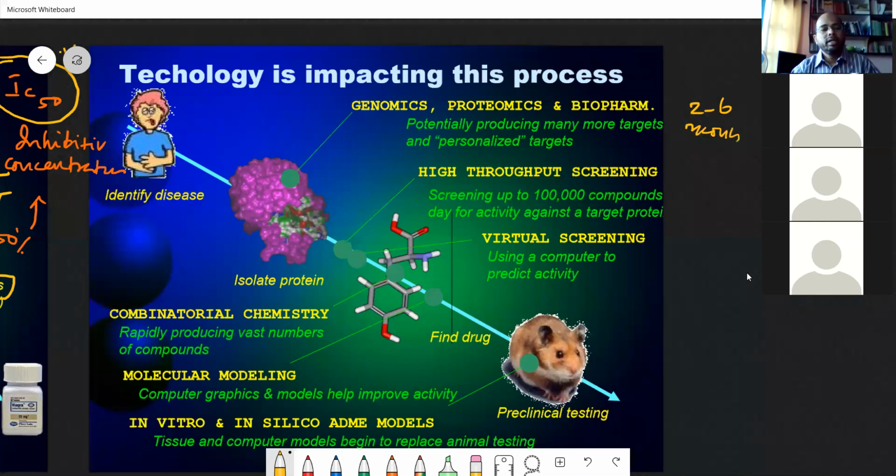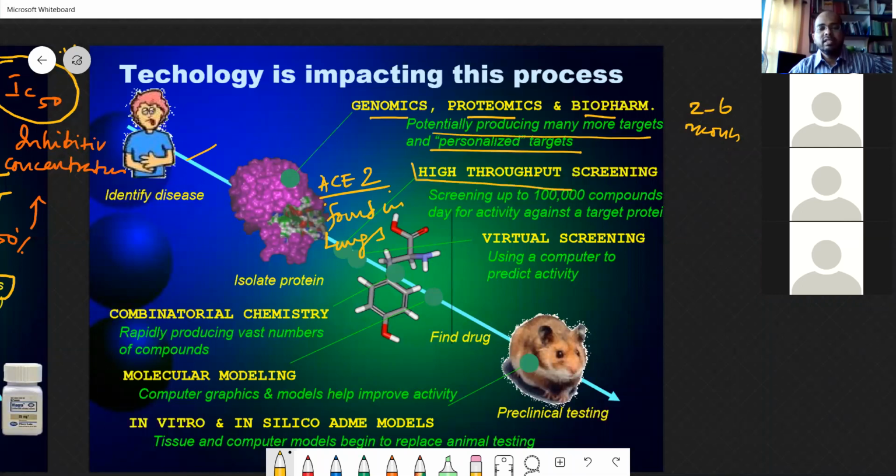How? You identify the disease, isolate the protein. This is the protein I told you, that ACE2 receptor found in lungs. And this is what we call genomics, proteomics, biopharm. Potentially producing many more targets. Then this is called high throughput screening. What is screening? When a person goes through security, they screen the whole body. Here that screening process we just do with 10,000 compounds. This is chemical.